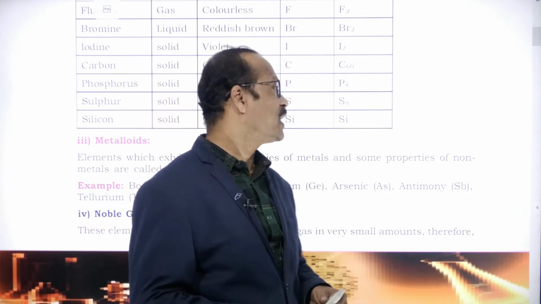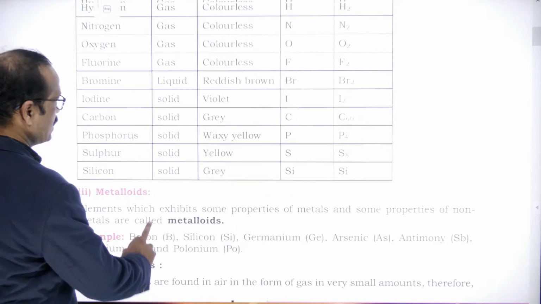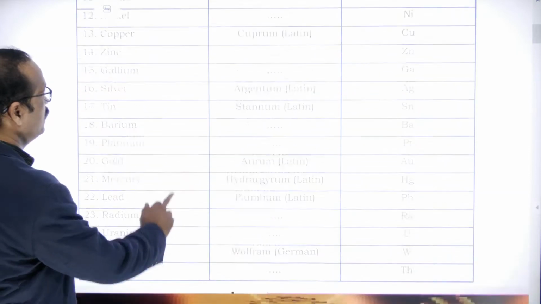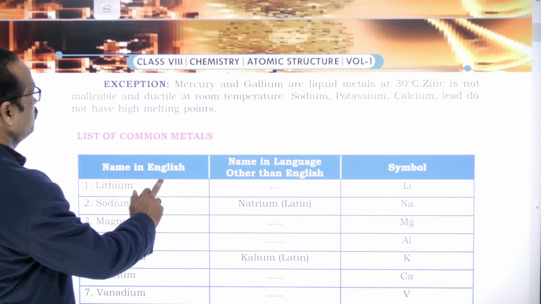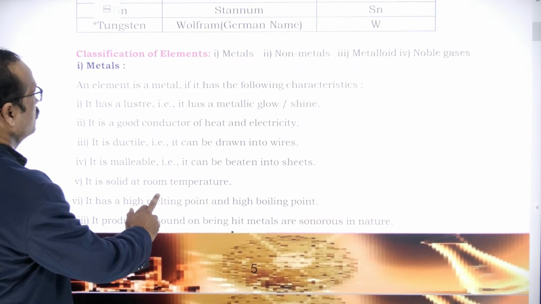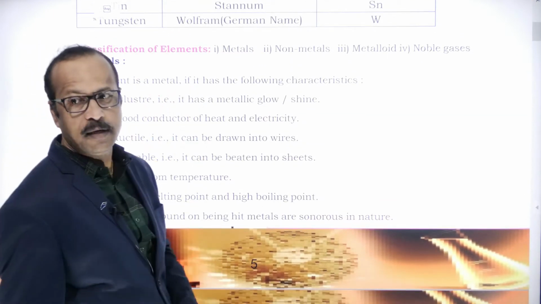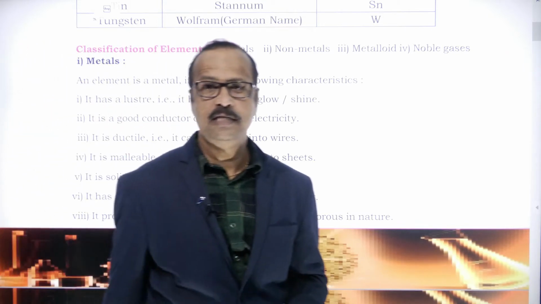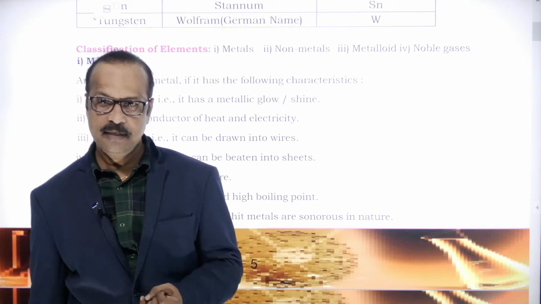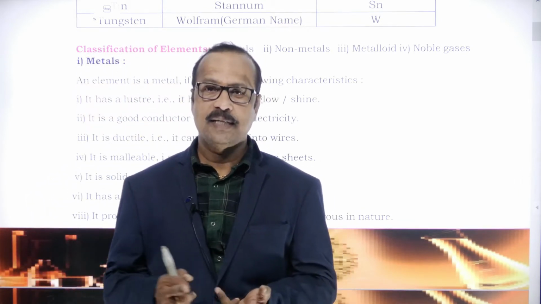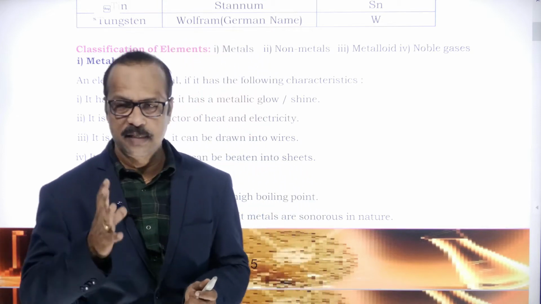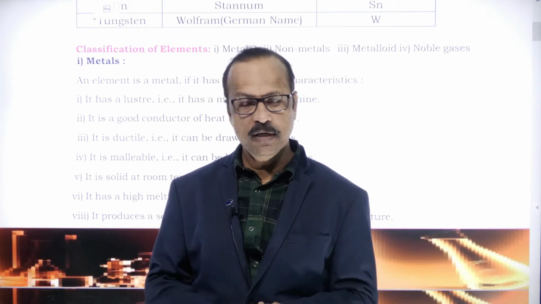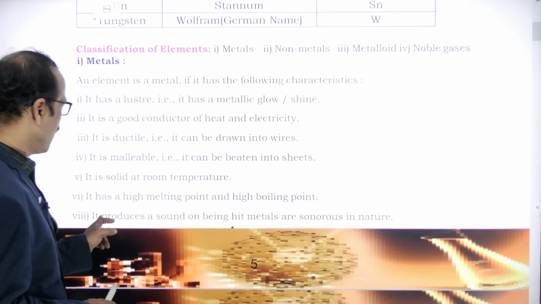This we discussed in the last class, including the properties of metals, metalloids and everything. These are examples of some metals. Classification of elements: metals, non-metals, metalloids and noble gases. Metals are sonorous, which means they produce sound. They are malleable, ductile, good conductors of heat and electricity. Generally they are solid, hard, with high melting and boiling points. And of course there are some exceptions also.